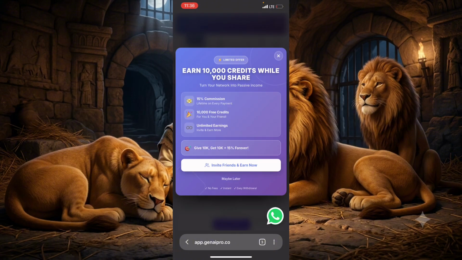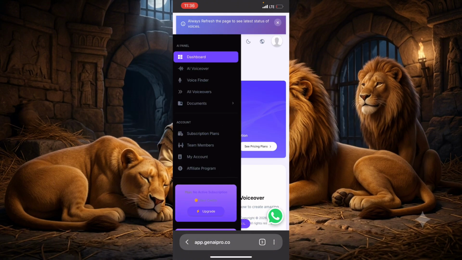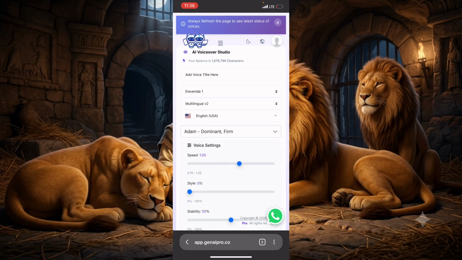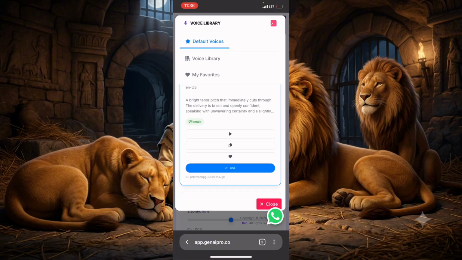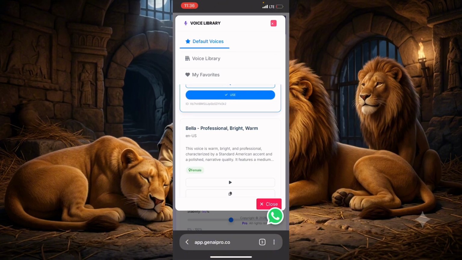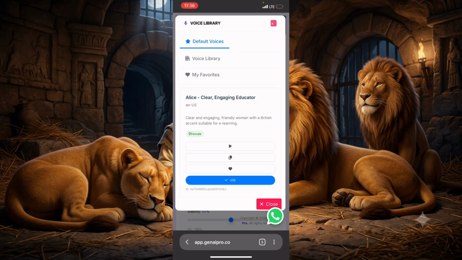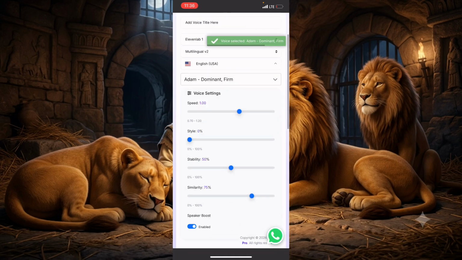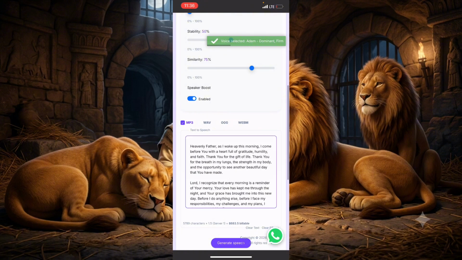So let's just go back to this place and click on AI voiceover. Now we are going to select the voice that we want to use. So let's look for the voice. We are going to be using main voice. So let's just use this first one. I think I like using this first one. So click on use.